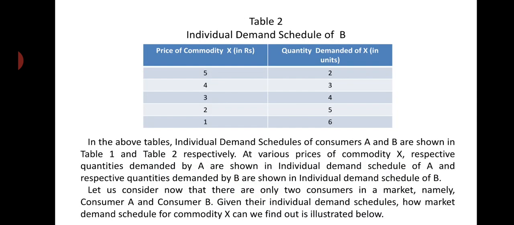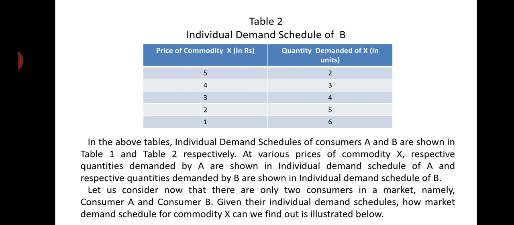Then we'll see what is written below. In the above tables, individual demand schedules of consumers A and B are shown in table 1 and 2 respectively. At various prices of commodity X, respective quantities demanded by A are shown in individual demand schedule of A, and respective quantities demanded by B are shown in individual demand schedule of B. Let us consider now that there are only two consumers in the market, namely consumer A and consumer B. Given their individual demand schedules, how the market demand schedule for commodity X can be found out is illustrated below.